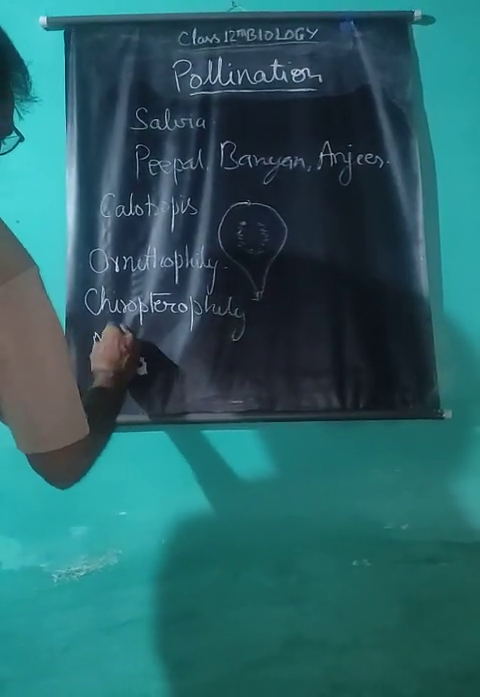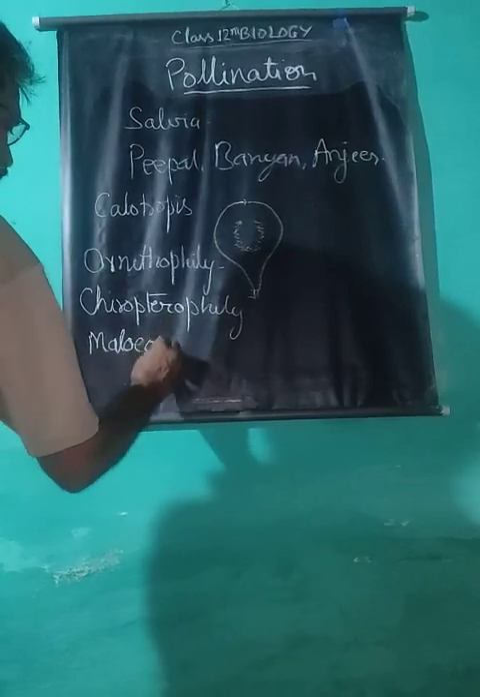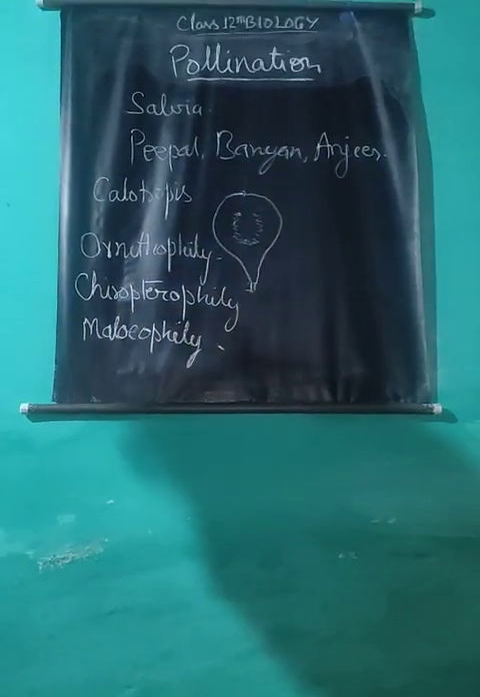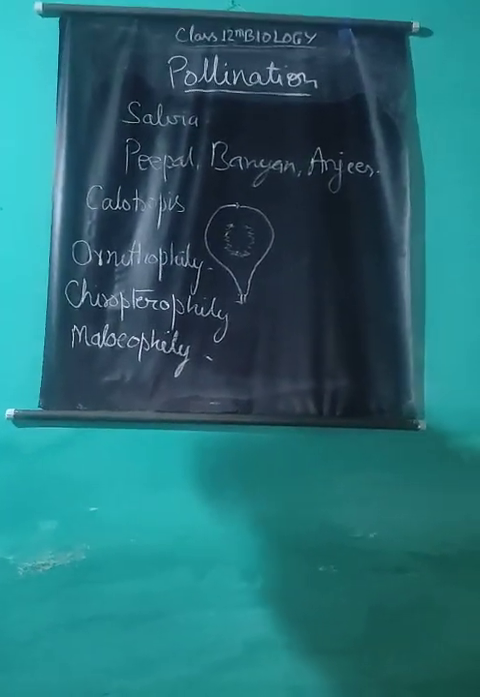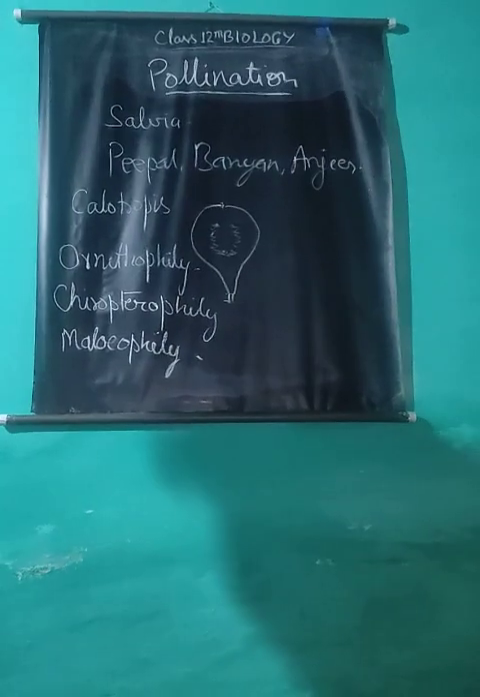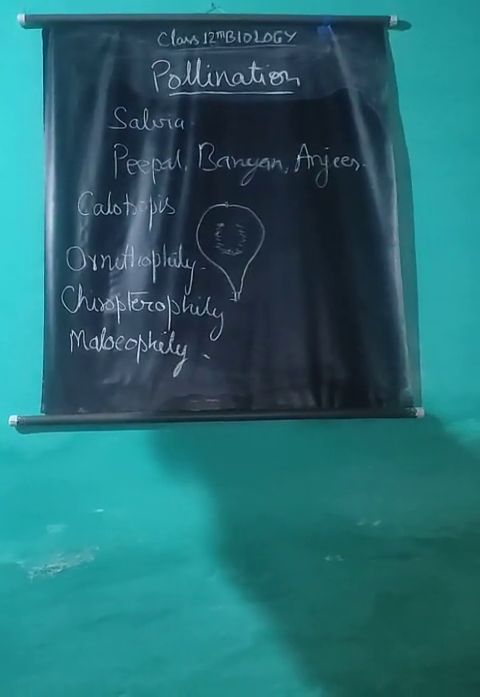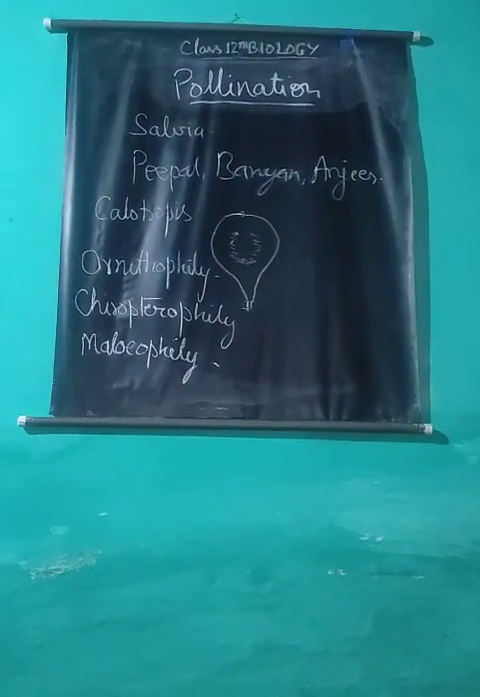Malacophily means pollination by mollusks. Found in many aquatic and terrestrial plants and performed by mollusks like snails. Many other animals also help in pollination. For example, in gulmohar, pollination is performed by squirrels. These are the different methods of cross pollination.